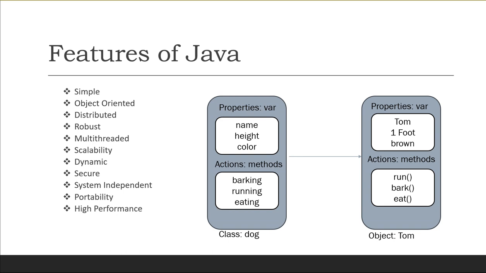Now the next advantage or feature of Java is scalability. A Java program can be implemented on a wide range of computers with varying levels of resources, from embedded devices to mainframe computers. This is possible because Java is compact and platform independent. So there is no dependency on the platforms. Again, the most important feature of Java is being independent, right? And the last point of the features in this topic that we have mentioned is dynamic, right?